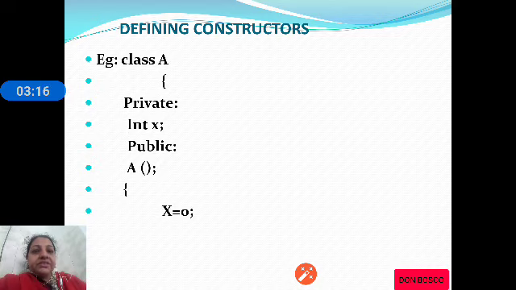So the class name is A, and the constructor name is also A. What are we doing in the constructor? In the constructor, we are initializing the x value to 0. So whenever an object is created of class A, x will be set to 0, because we have defined a constructor, which will automatically get executed whenever an object is created of that class.